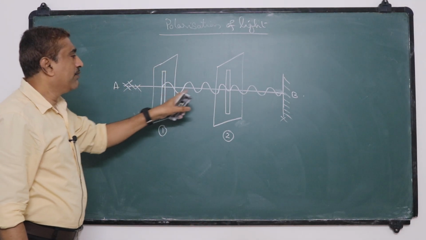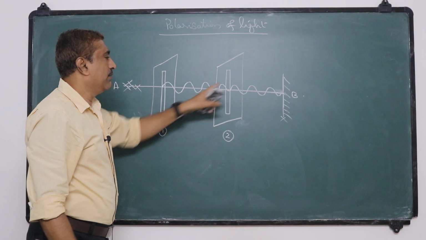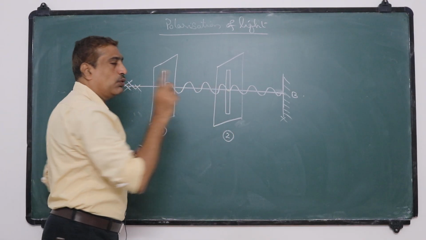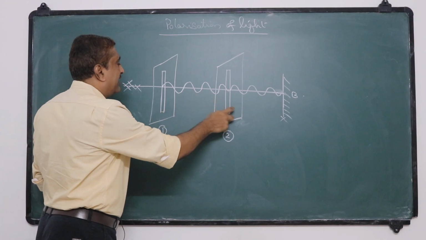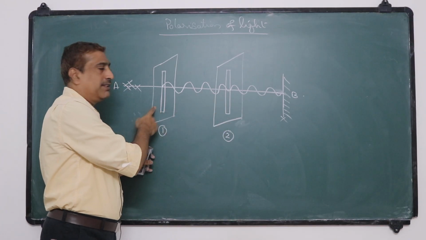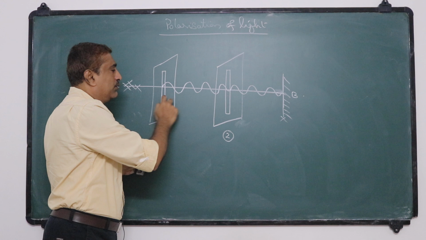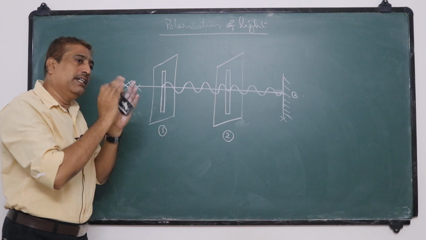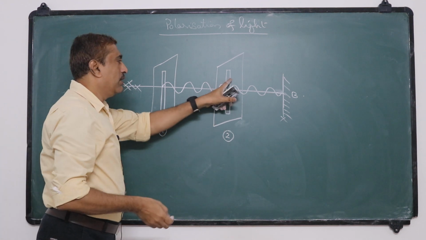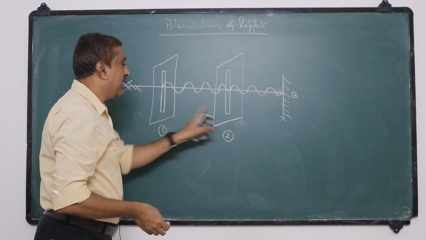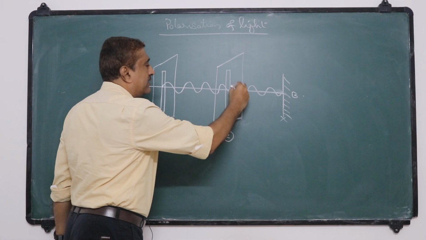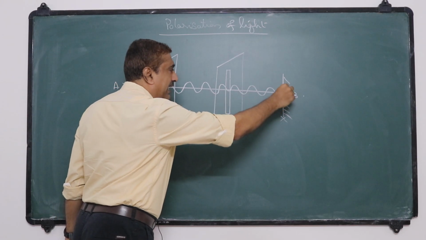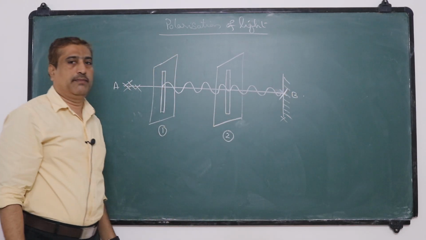Now, the second slit allows the vibrations only when it is parallel to the first slit. We have taken these two slits as identical, meaning both have the same width. So if these two slits are exactly parallel to one another, then these vibrations continue to pass through the second slit and reach the fixed end.